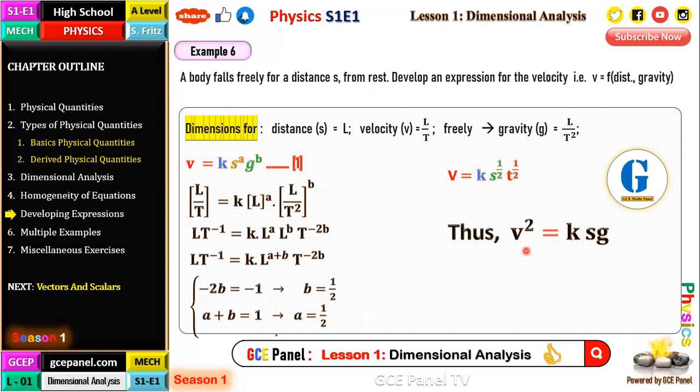Any way you write it is still okay. So take notes. So here, the equation is homogeneous and physically correct, and K is a constant that can be obtained from experiments. You know V squared is equal to 2as from experiments, right? So from here, K should be equal to 2, from experiments or from standard equations in physics. You know V squared is equal to 2as.